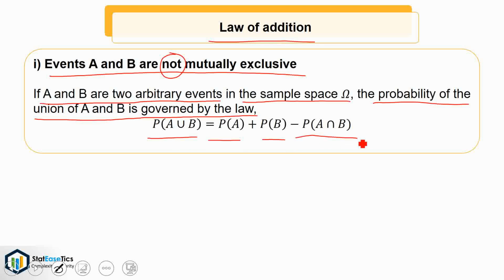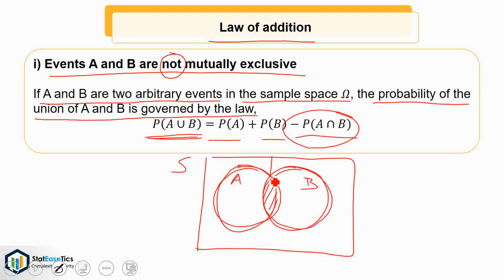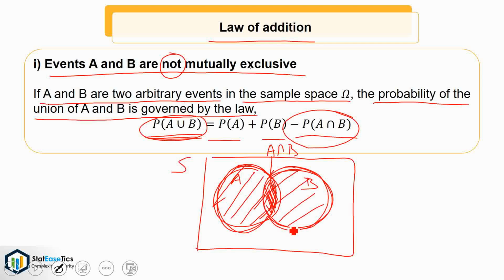Let's see it with the help of Venn diagram. Suppose this is our sample space S and this indicates the probability of event A and this be the probability of event B. Then probability for A union B will be probability of A plus probability of B minus probability of A intersection B, that is we have to subtract the region A intersection B, this region. Hence, the probability of A union B will be the area within this, that is the shaded region.